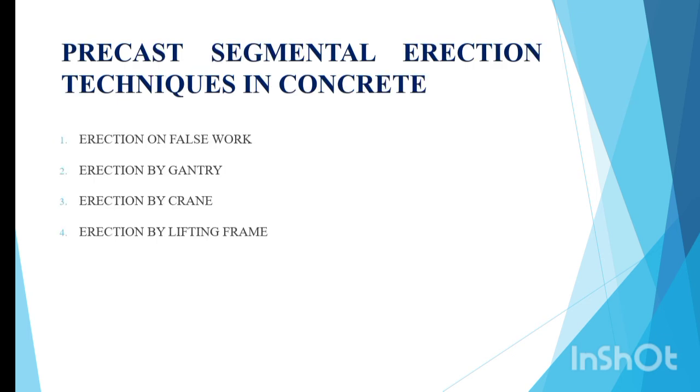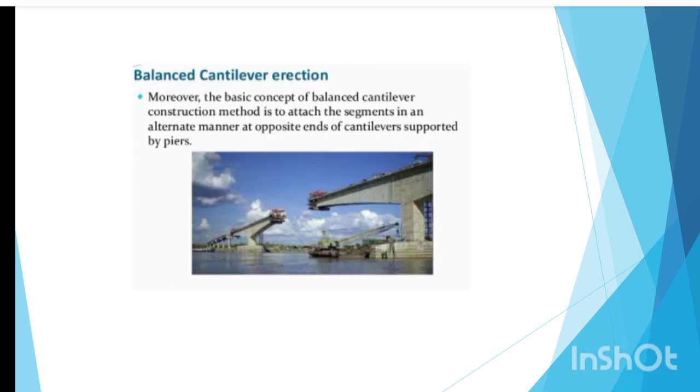Precast segmental erection techniques in concrete. First method, erection on falsework. Falsework is defined as a temporary structure used to support a permanent structure during its construction and until it becomes self-supporting. Second method is erection by gantry. Gantry is used to lift and support bridge segments or girders as they are placed while being supported by bridge piers. Erection by crane and erection by lifting frames were already discussed in the previous slides.